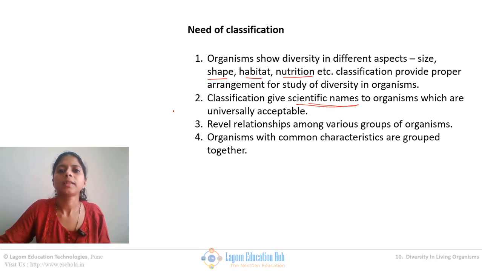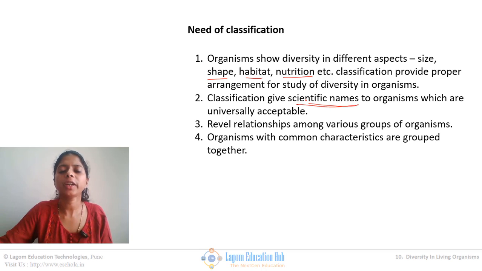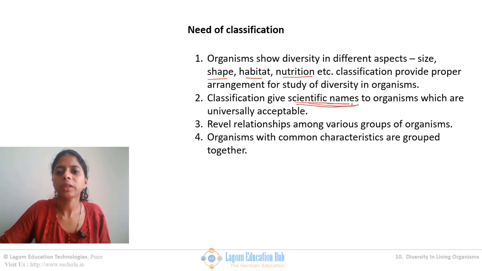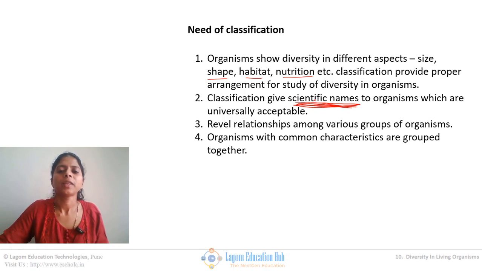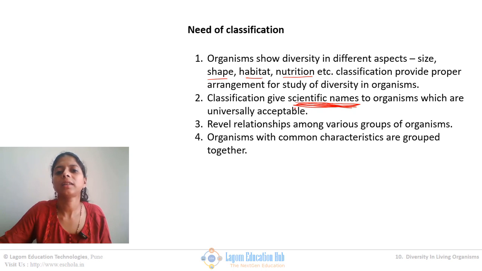Suppose I am saying in Marathi to the mango plant we say amba, in English we say mango, but in different languages we call the organism by a different name. But in scientific usage this is not proper. So we should give such a name which could be applied in all scientific data, so that irrespective of language, that name is accepted by all scientists. So this is another need of classification: to give a scientific name.